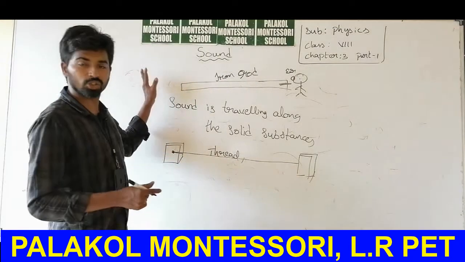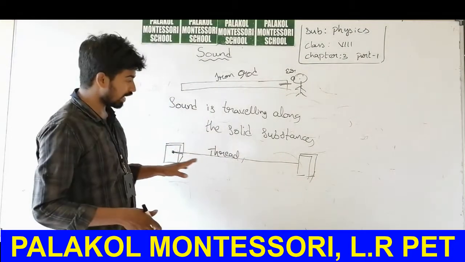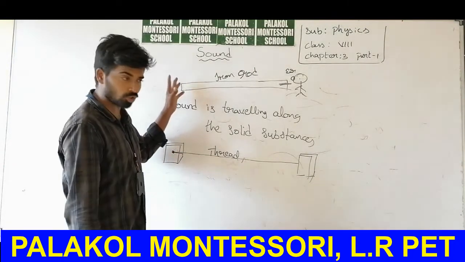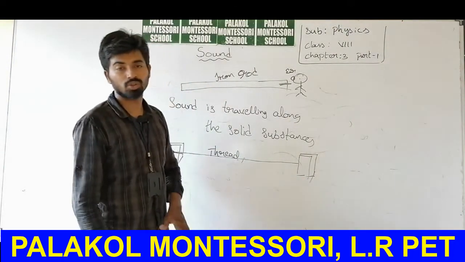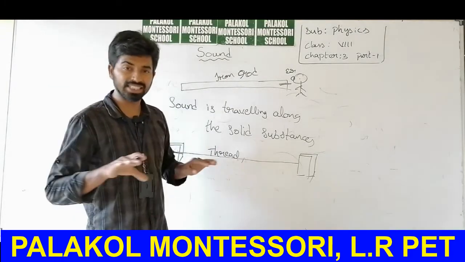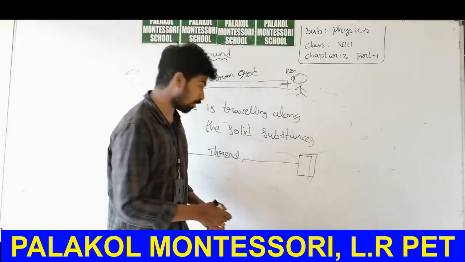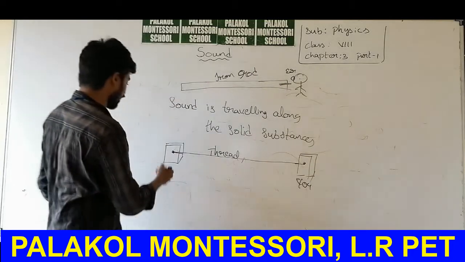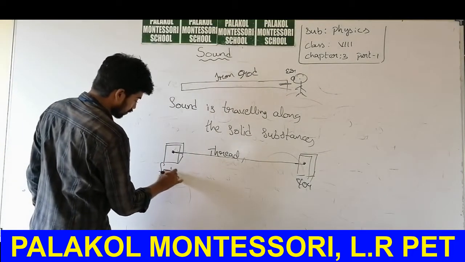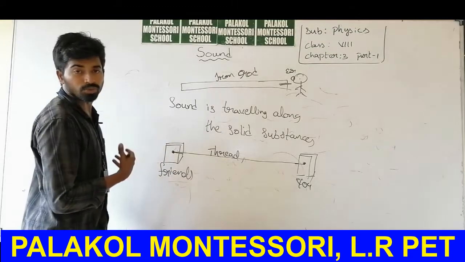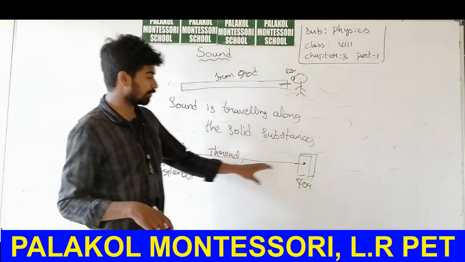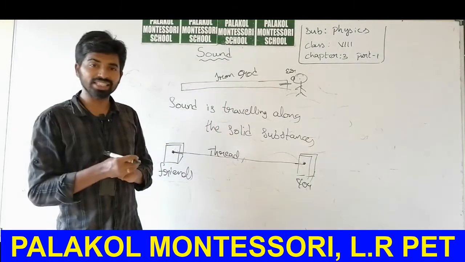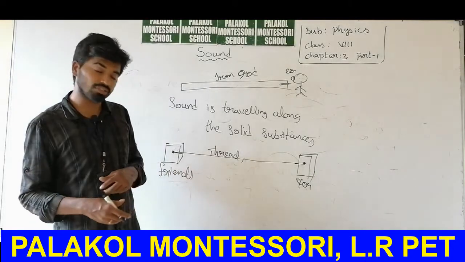Take this thread and one matchbox to the other room, and ask your friend to take the other matchbox to the different room. So one matchbox is with you and the other matchbox is with your friend. Ask your friend to speak. If you place this matchbox near your ear, you will be able to hear the voice of your friend. How was that sound traveled?